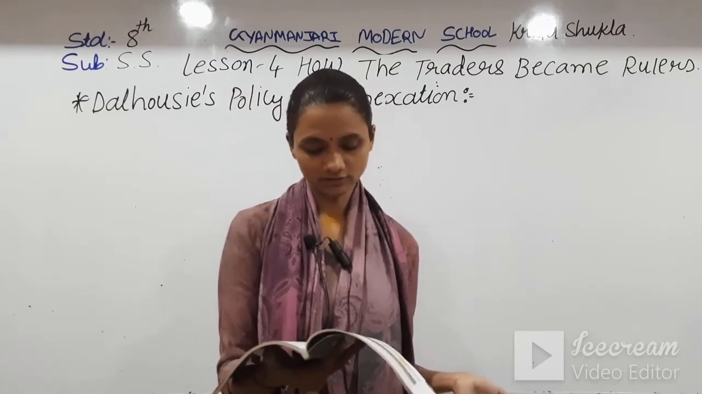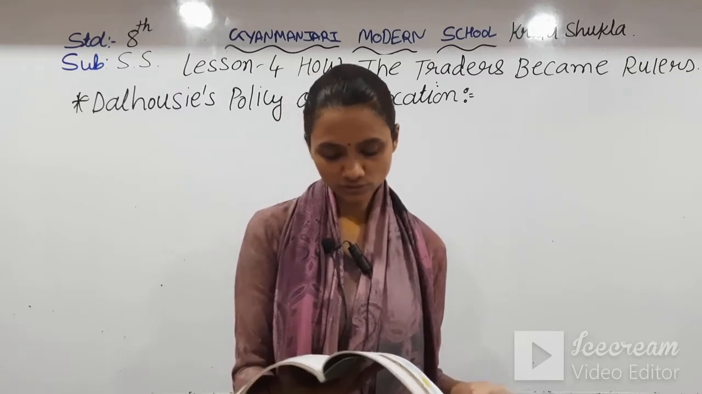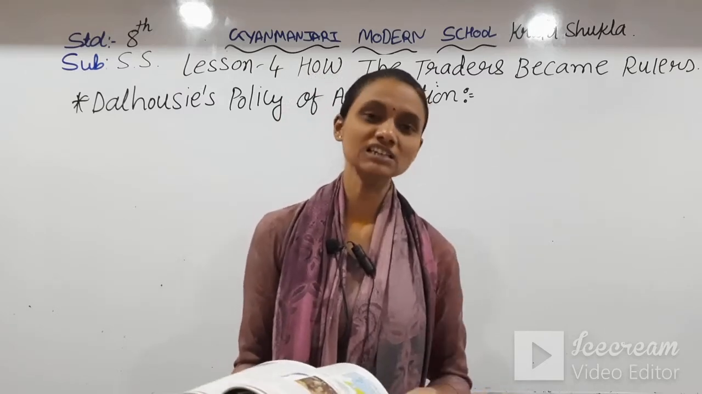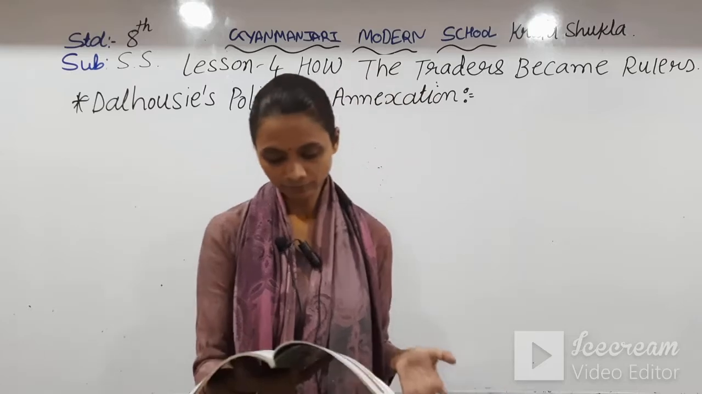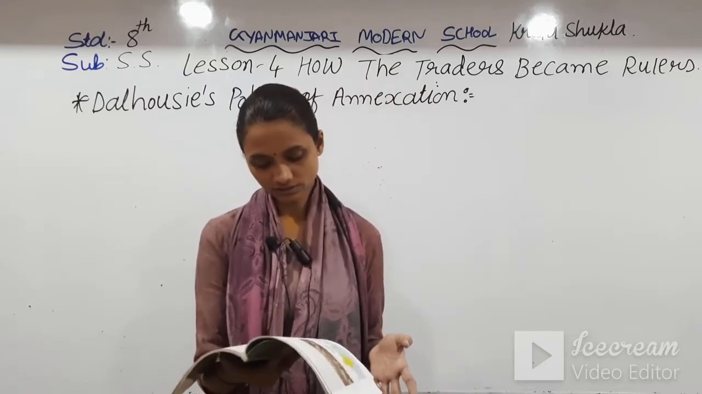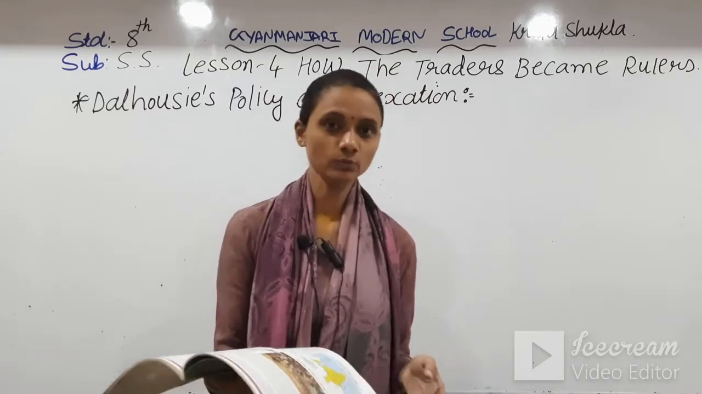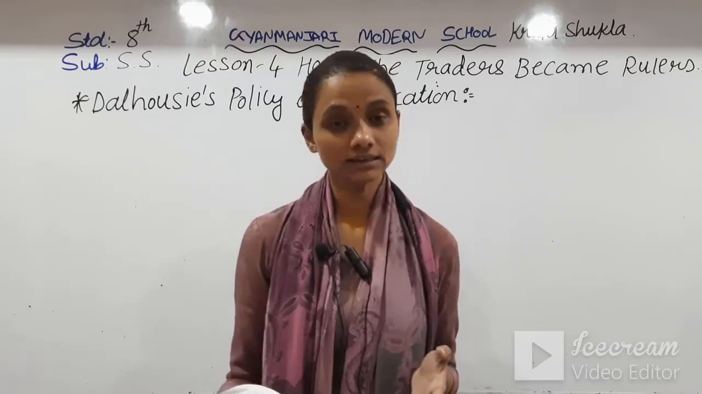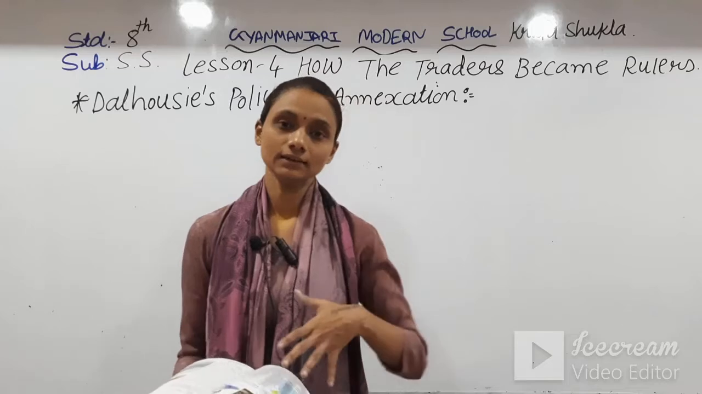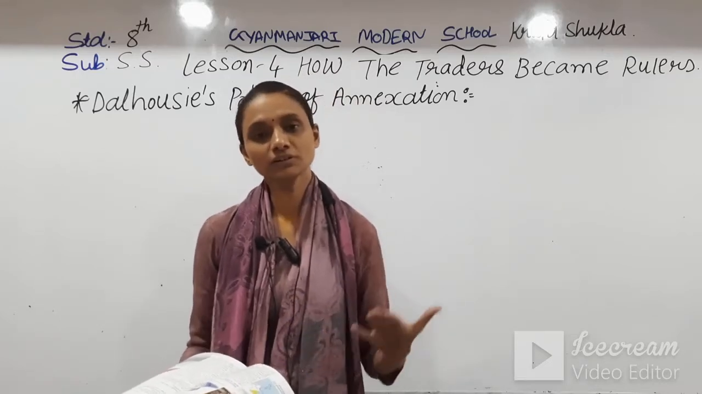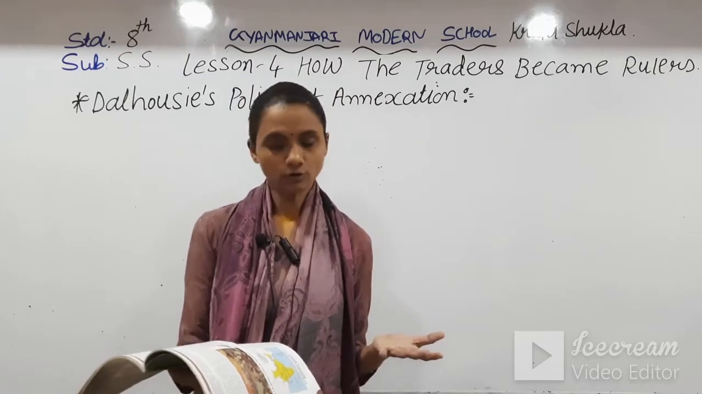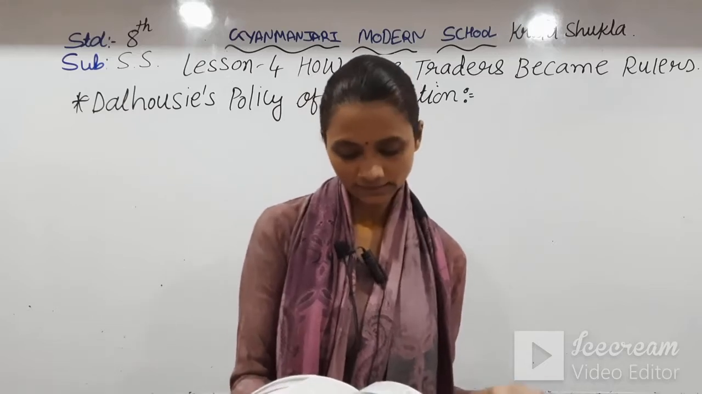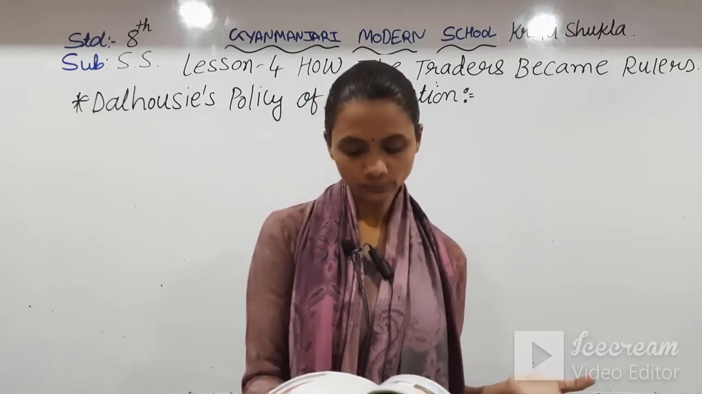Thereafter Burma, now Myanmar, and regions of Punjab were also annexed. If a king died without a son, his state was annexed. That was the rule: if the king died and didn't have a son, the state of that king was annexed. In this way Satara, Jhansi, Nagpur etc.